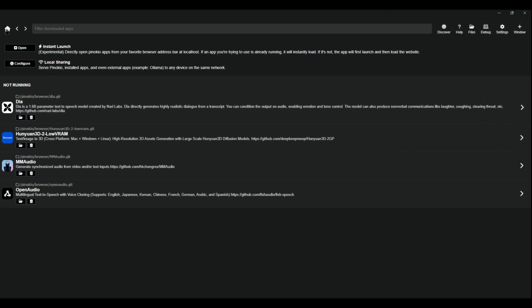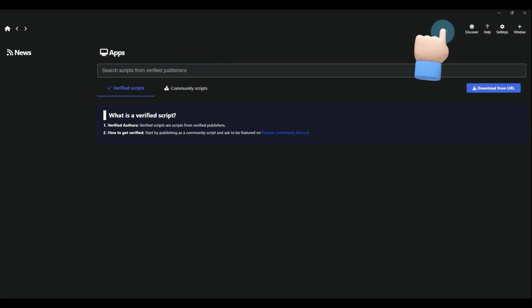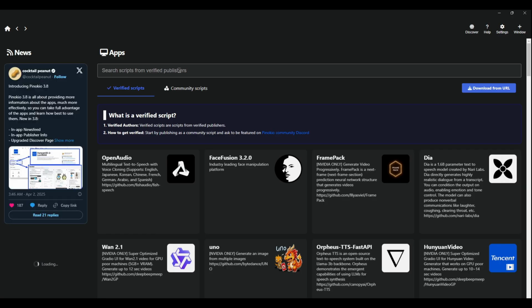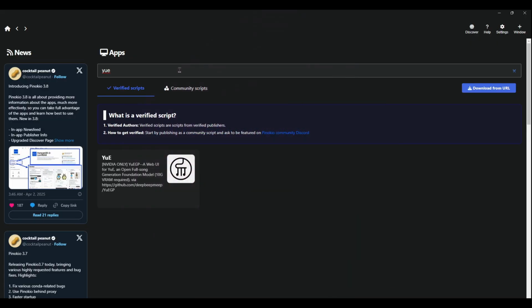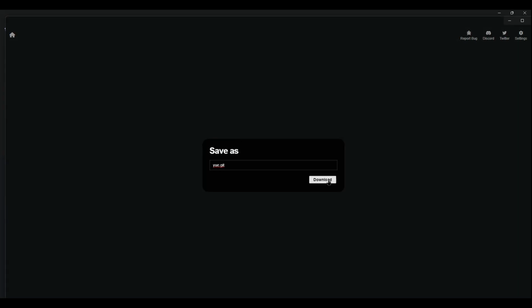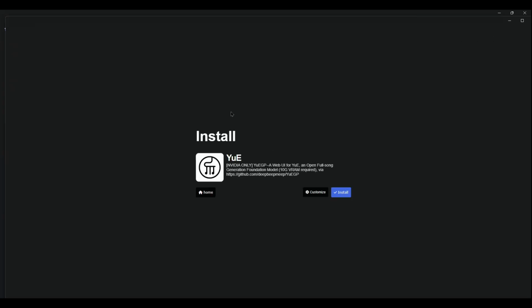Once you install Pinokio, you're going to end up on the home page and it's going to look something like this, but you won't have these apps down here. It's going to be completely empty for you. So go ahead and click on the Discover icon over here at the top right. And now you can see all the different apps. If you have a specific app you want to find, like I want to download YuE, Y-U-E, and it's going to help me generate music for some of my videos without music. So go ahead and click on that, then click on the one-click installer, click on Save As, which is going to create a folder for it, and then it did a git clone of the initial repository.